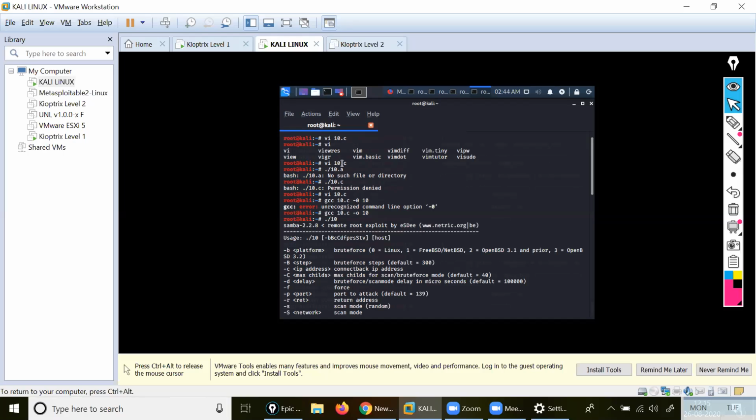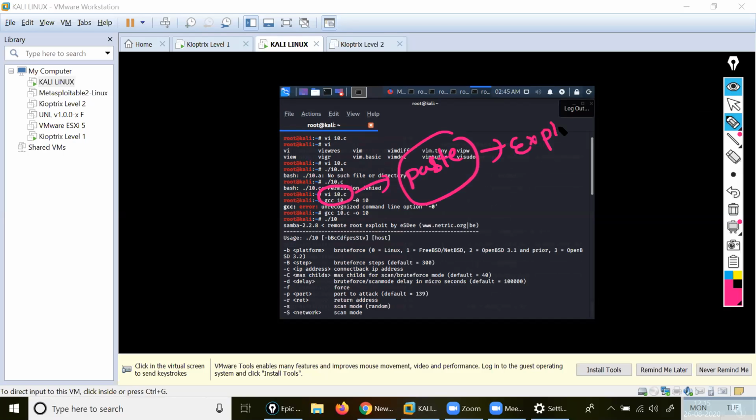Listen to me 1 minute. See, 10.c, your doubt will be clear. Inside that 10.c, you have pasted what? Your exploit program. Correct or not? Okay. Exploit.